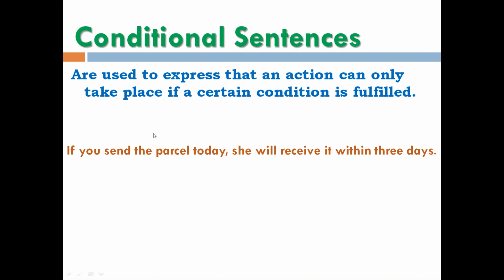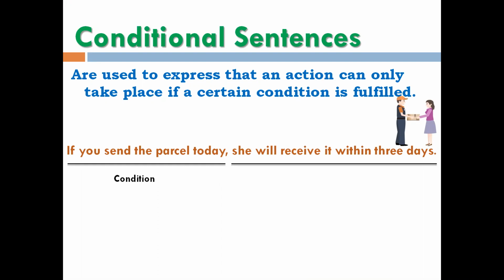So let's understand it with the help of few examples. If you send the parcel today, she will receive it within 3 days. So it's a conditional sentence. Here, if you send the parcel today is a condition and she will receive it within 3 days is a result. So here, the result is based upon the condition. So if the condition is fulfilled, then only the result will be there.